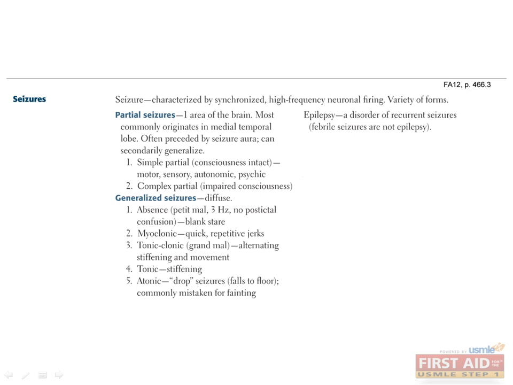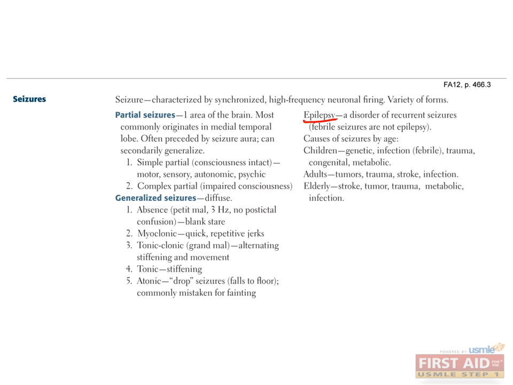Now, seizure does not equal epilepsy. Isolated seizures can occur in both children and adults. If the seizures are recurrent, then a diagnosis of epilepsy may be made. In children, seizures are usually due to genetic causes, fever, trauma, or congenital or metabolic causes.